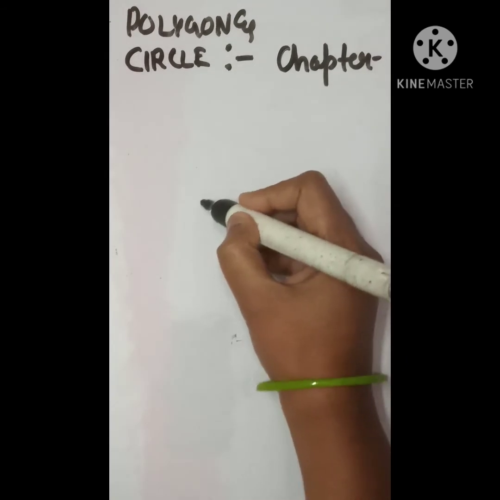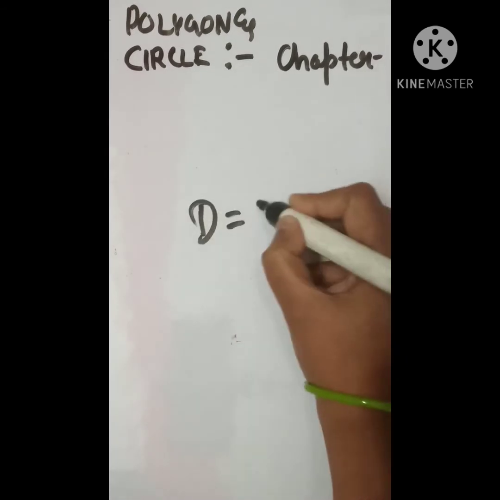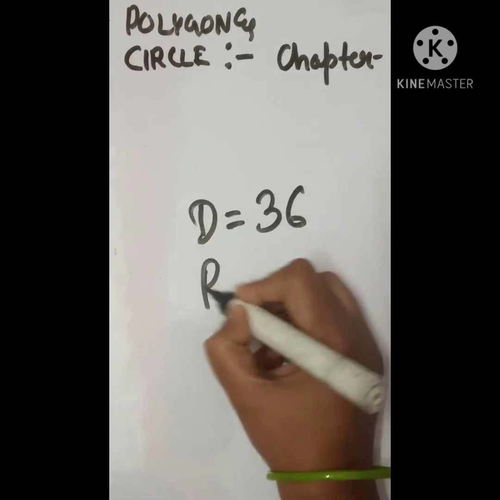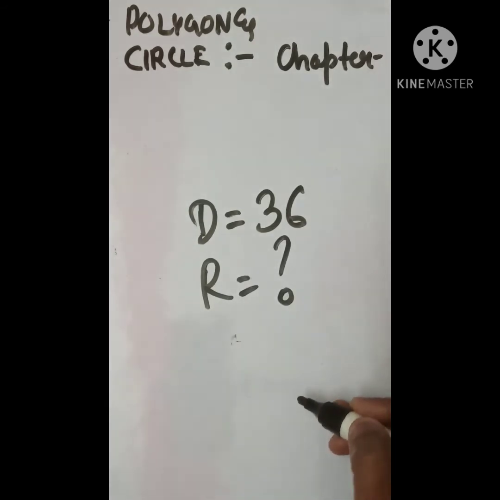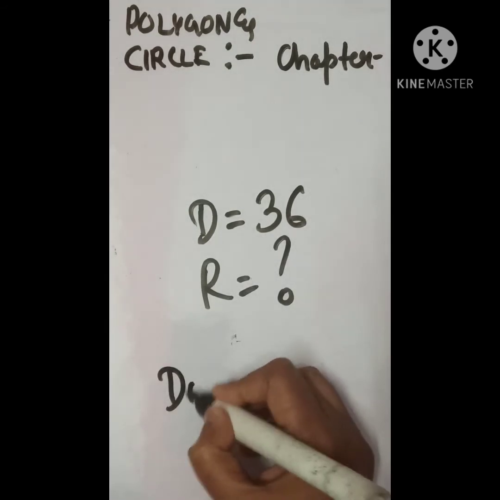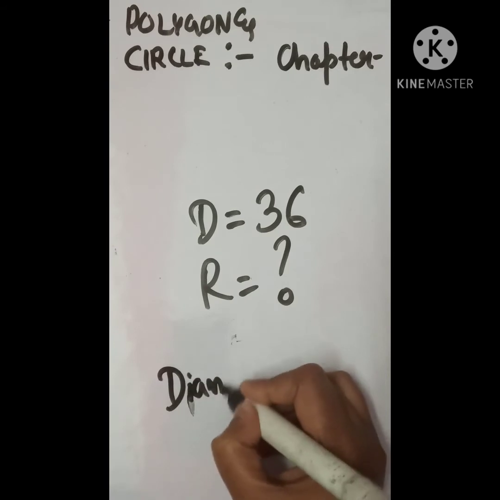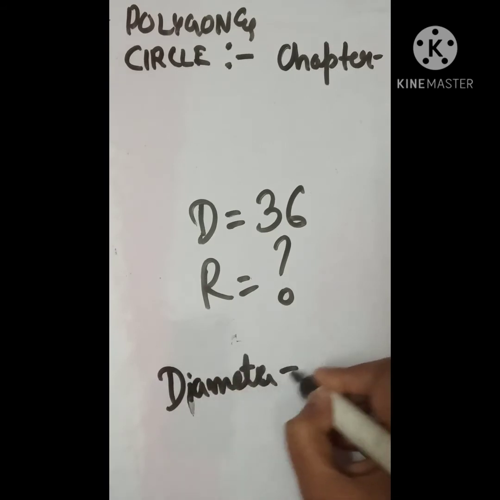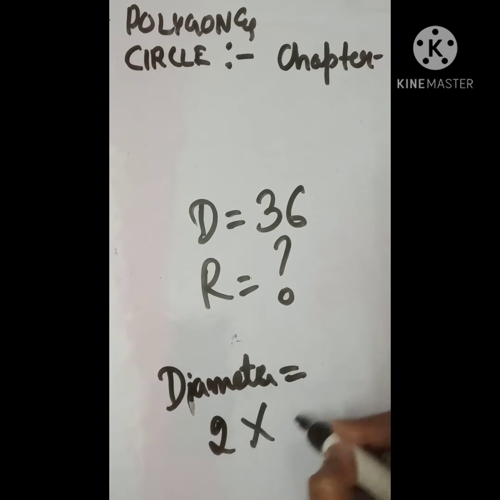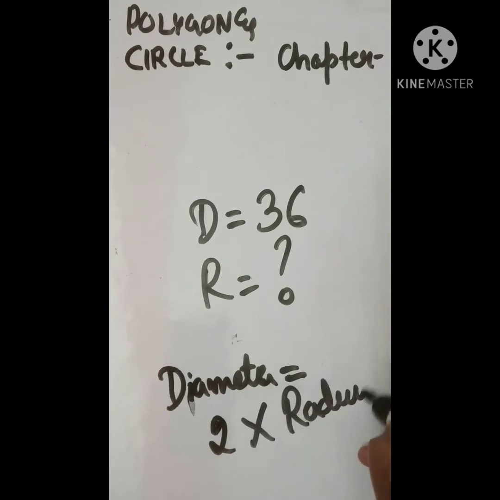Now, suppose we get a question: the diameter is equal to 36, we have to find the radius. As we know, diameter is equal to 2 into radius, and we have to find the radius.